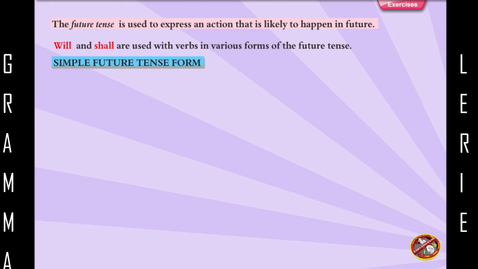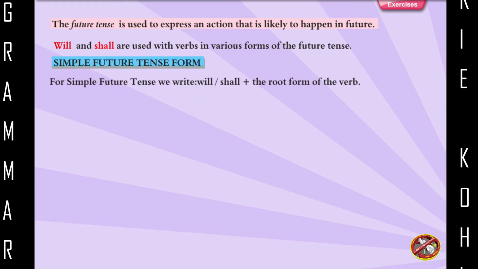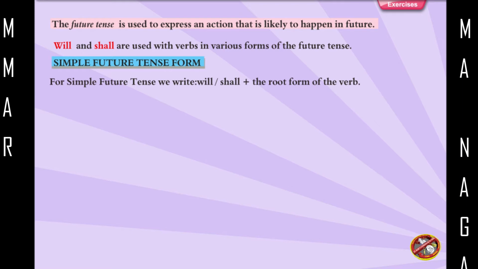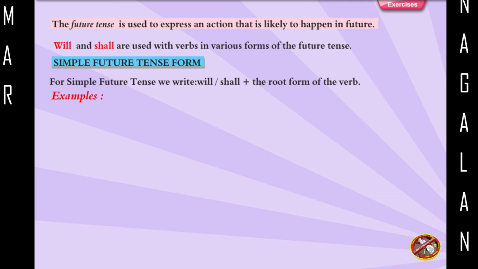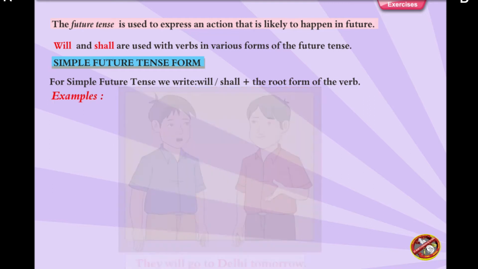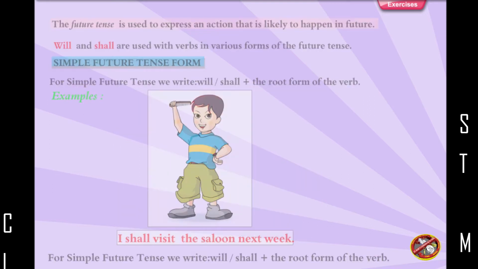Simple future tense form. For the simple future tense, we write will or shall plus the root form of the verb. Examples: They will go to Delhi tomorrow. I shall visit the saloon next week.